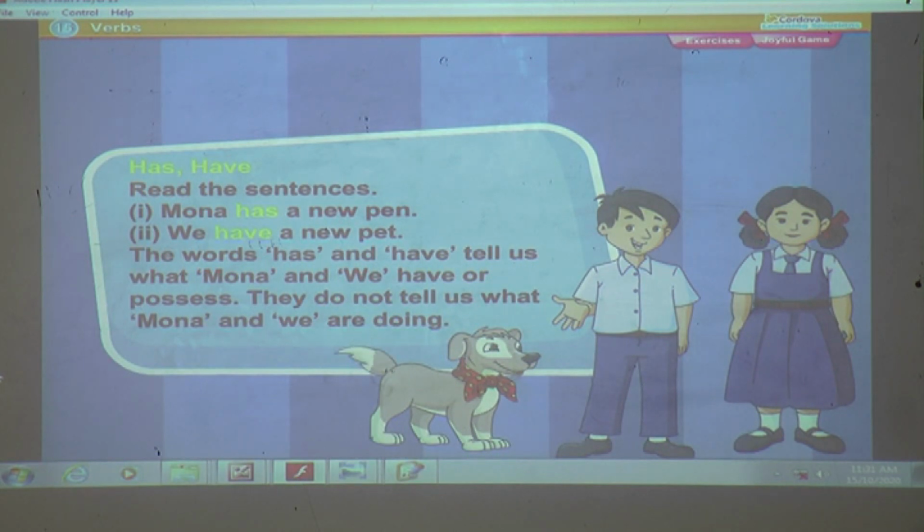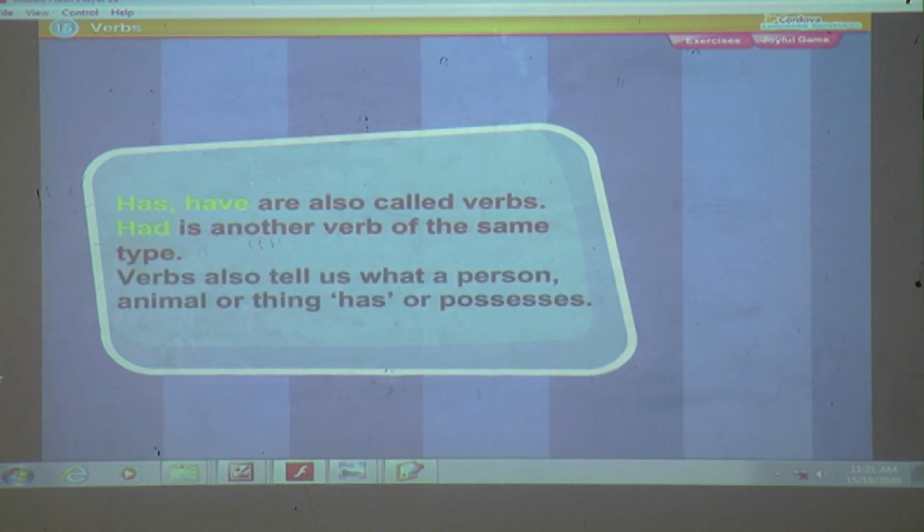They do not tell us what Mona and we are doing. Has and have are also called verbs. Had is another verb of the same type. Verbs also tell us what a person, animal, or thing has or possesses.